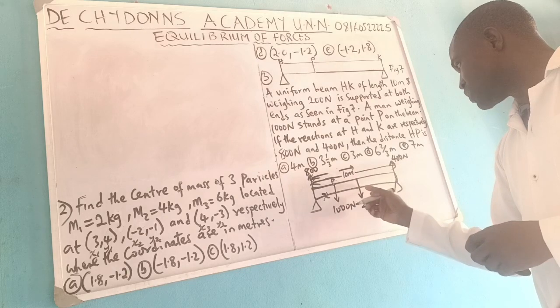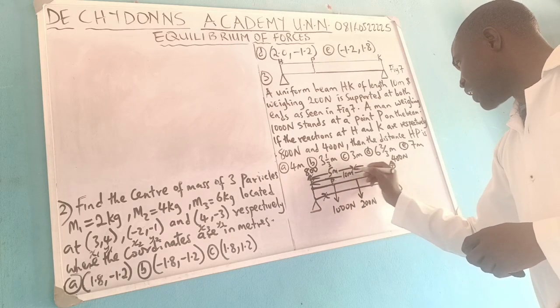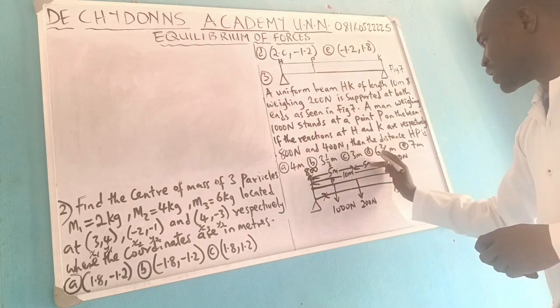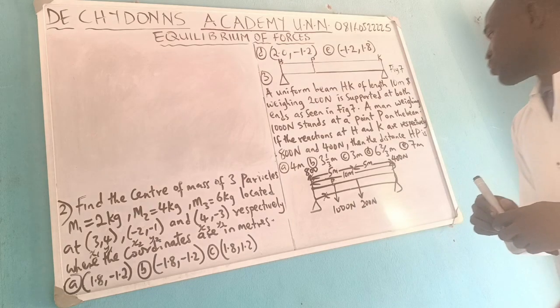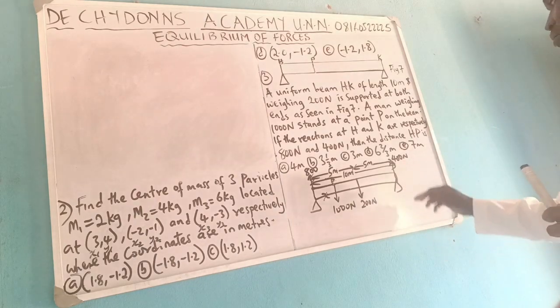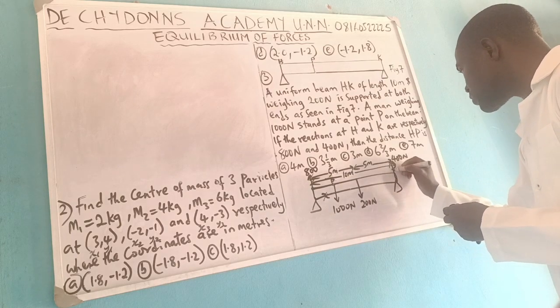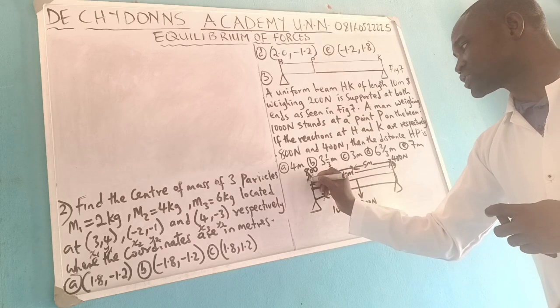Distance from here to this point will be 5 meter, whereas from here to here will be 5 meter, making a total of 10 meters. Now, how do we solve this? Knowing that it has two upward forces known as the reaction force.